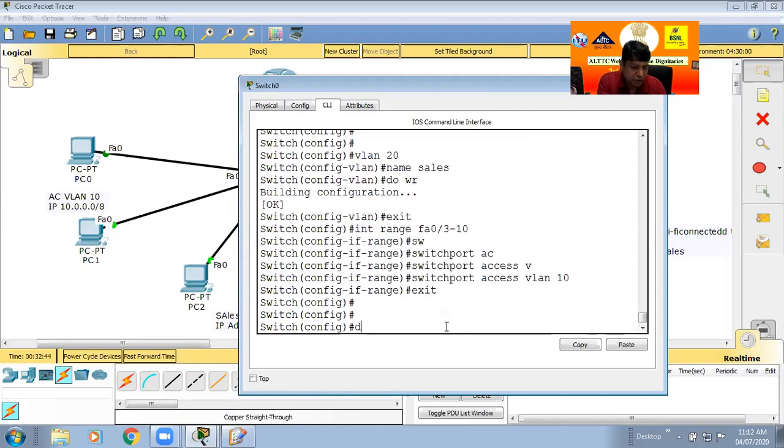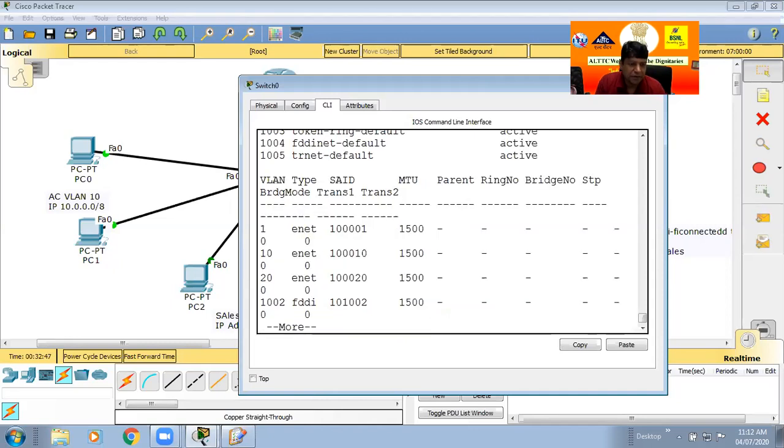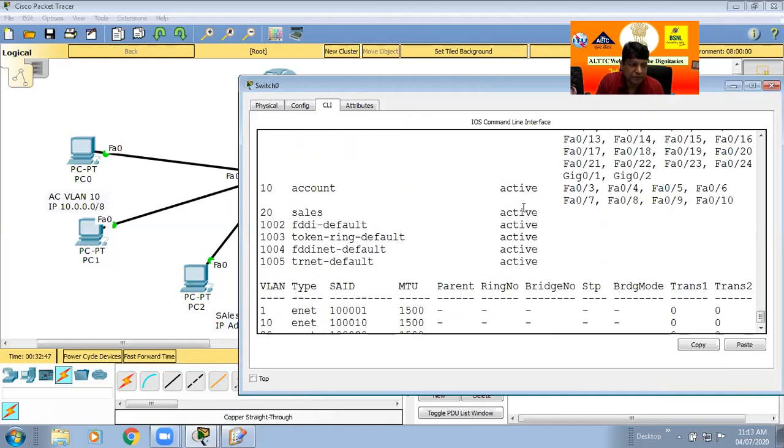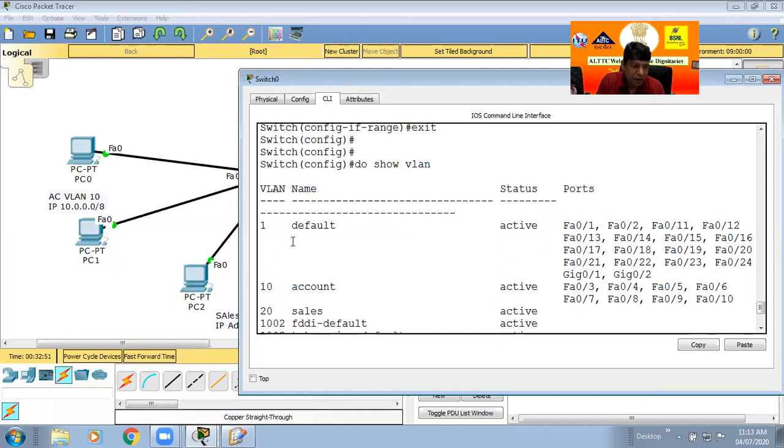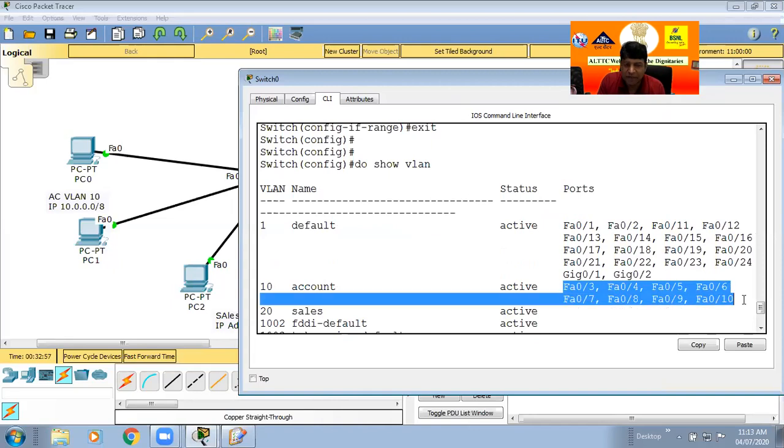Again you can check with do show VLAN. It is just for checking purpose. Now here you can see port numbers 3 to 10 are in account, by default for account. So very easy. Now go for sales.